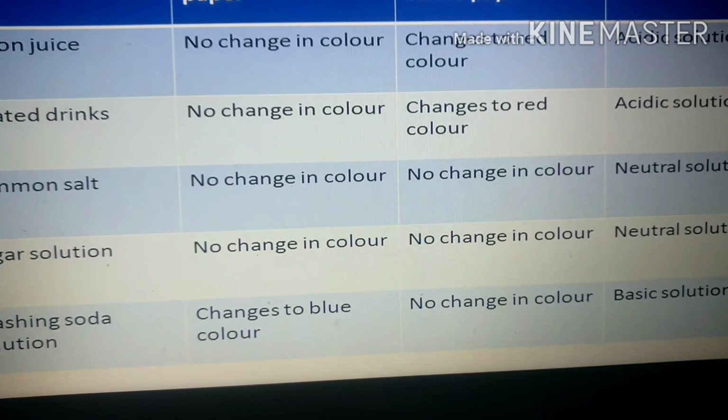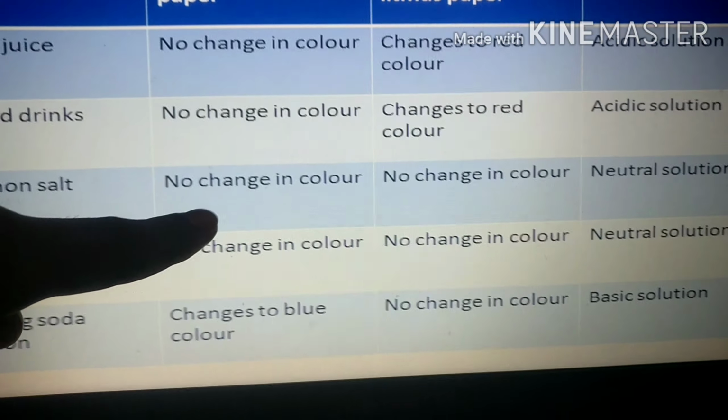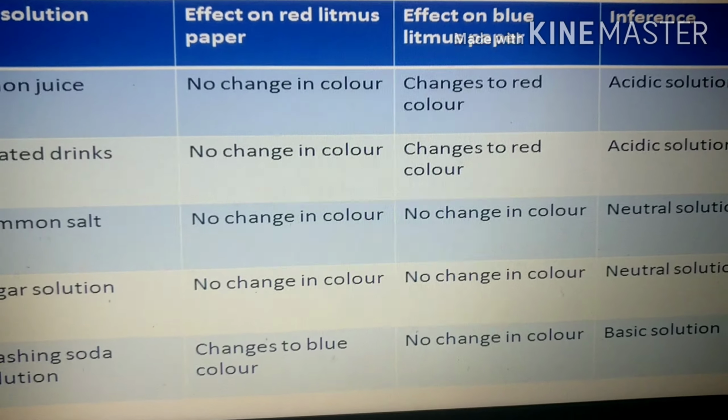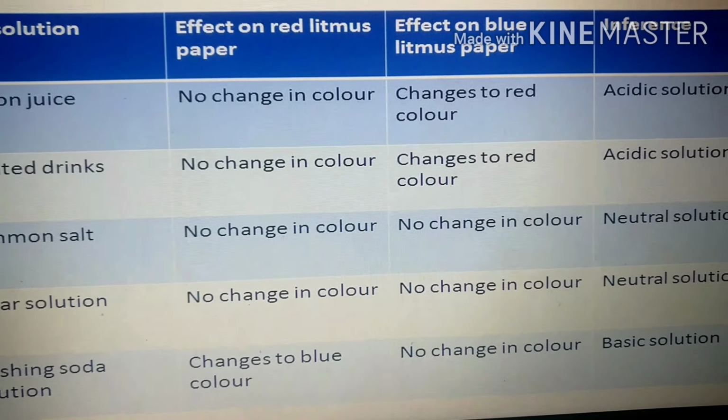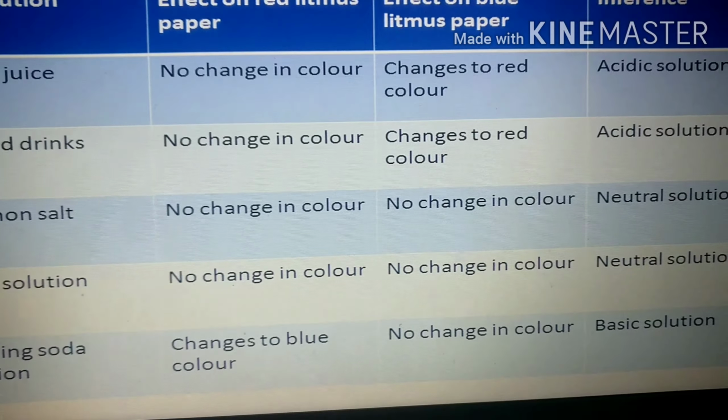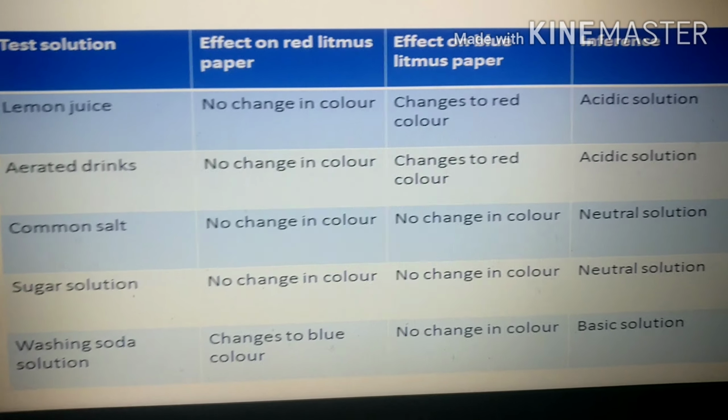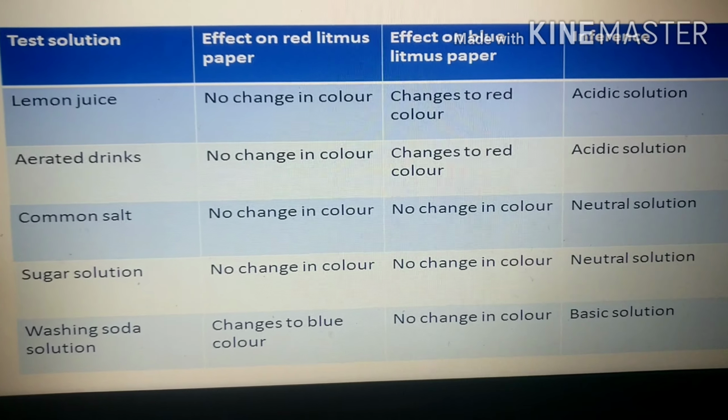When there is no change in both the red litmus paper and blue litmus paper, it indicates that the solution is neutral.